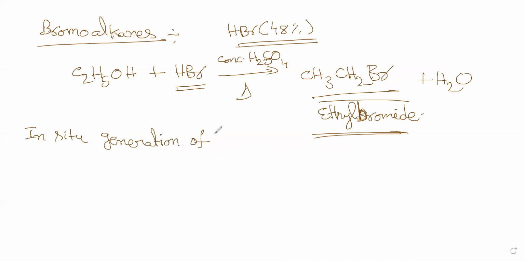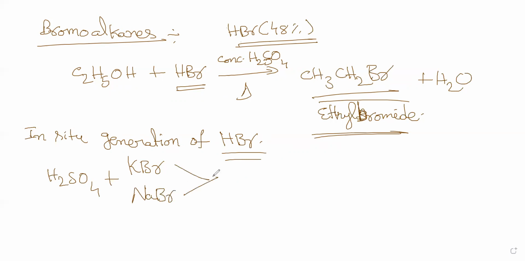Sometimes we don't have to carry the HBr acid bottle. For that, they add H2SO4 with either potassium bromide or sodium bromide, which will further generate HBr. So this is another method of generating HBr.